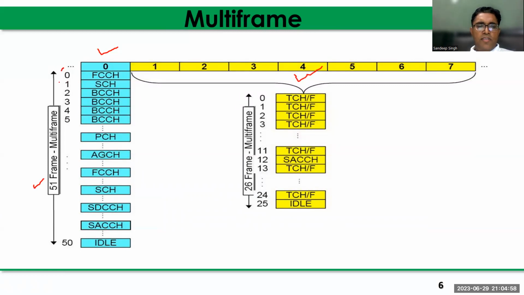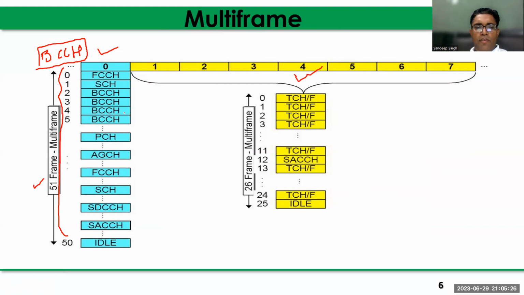This frame structure is used for the control channel, BCCH control channel, right? We will discuss the BCCH control channel. That is the non-combined mode BCCH configuration. So these are the sequence of logical channels that is transmitted on the different frame multi-frame structure.